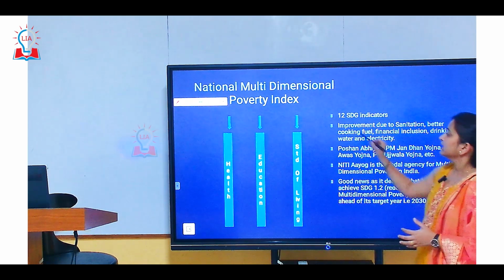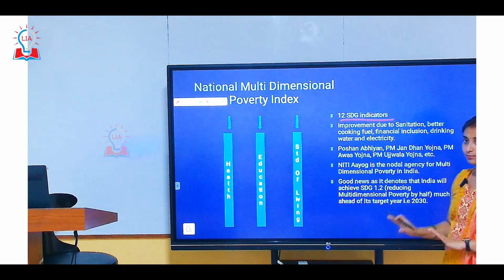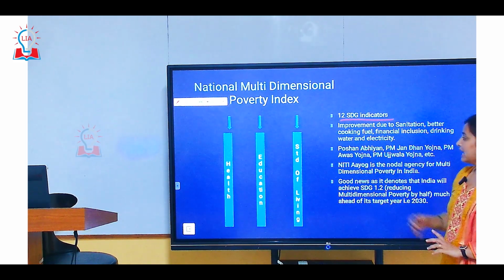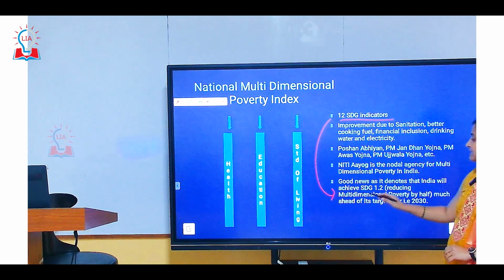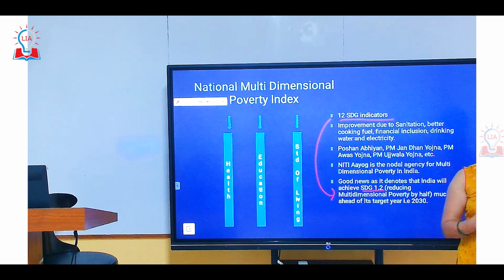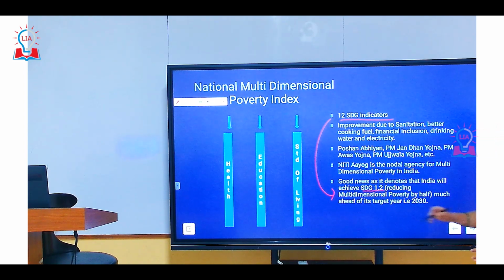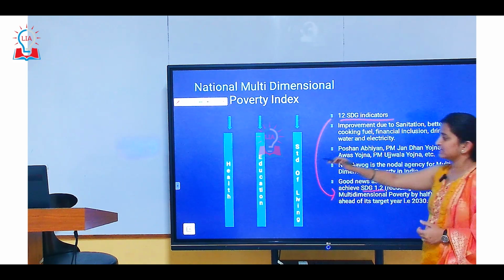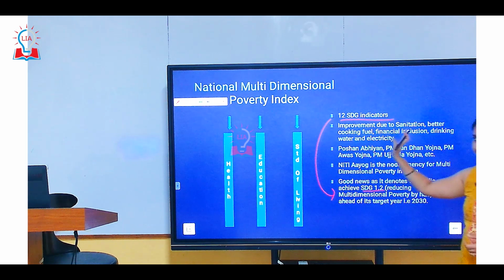All in all, it has improved 12 of our SDG indicators, and that is also very good news, that India is about to achieve SDG 1.2. SDG 1.2 talks about reducing multidimensional poverty to half of its level. So we are about to achieve SDG 1.2 much before the targeted year. The targeted year of all the SDGs is 2030. The period for the target was 15 to 30. So the final target year is 2030, and we will be able to achieve SDG 1.2 much before 2030 itself. All these three things together work on 12 SDG indicators.